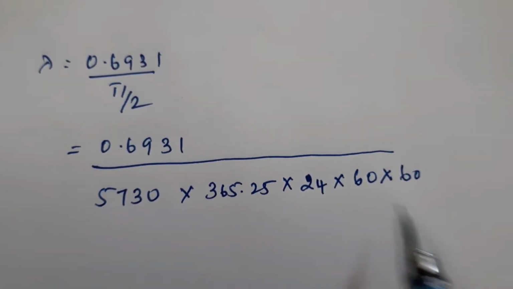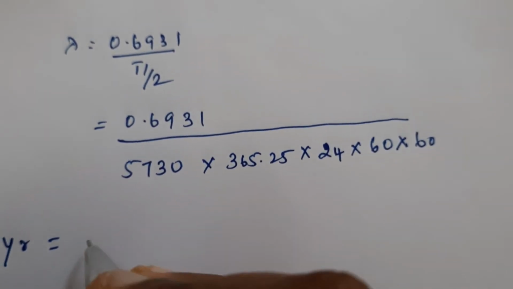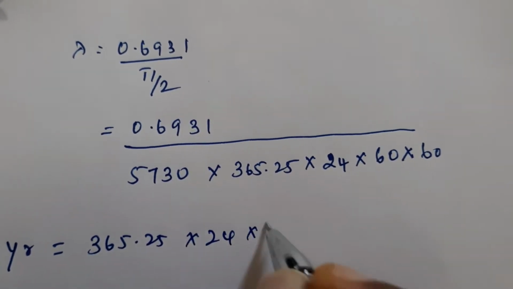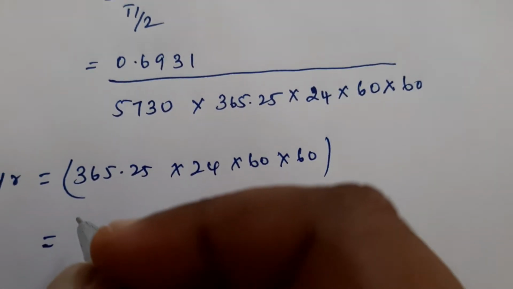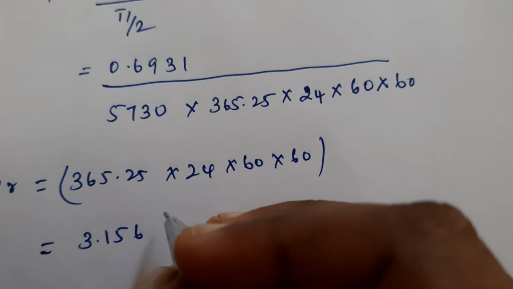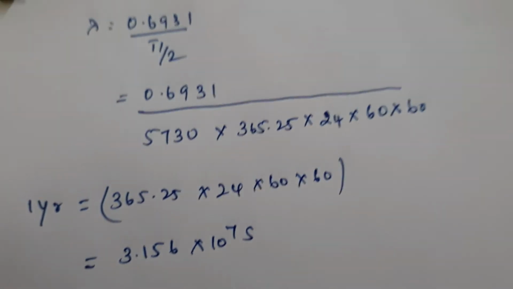But we can do this also separately. That is 1 year is equal to 365.25 into 24 into 60 into 60. If you multiply, you will be getting 3.156 into 10 raised to 7 seconds. This is the value you will be getting for 1 year.